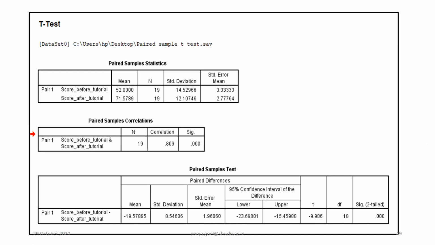Yes, because the significance value is less than 0.05, and when the value is less than 0.05, our null hypothesis is not accepted. Null hypothesis थी, there is no effect of tutorial. वो तो हम accept नहीं कर रहे. तो फिर इसका मतलब क्या हुआ? What does that mean? Tutorial is effective.